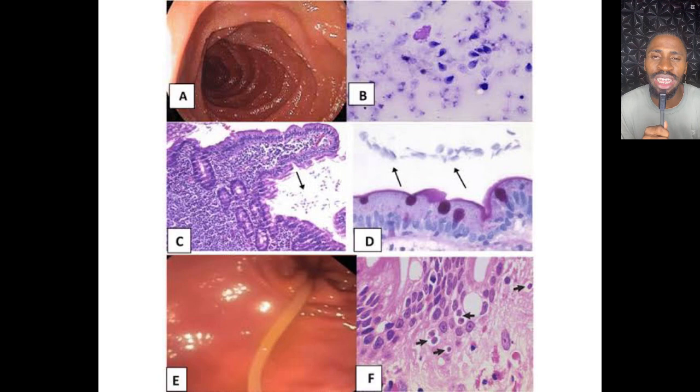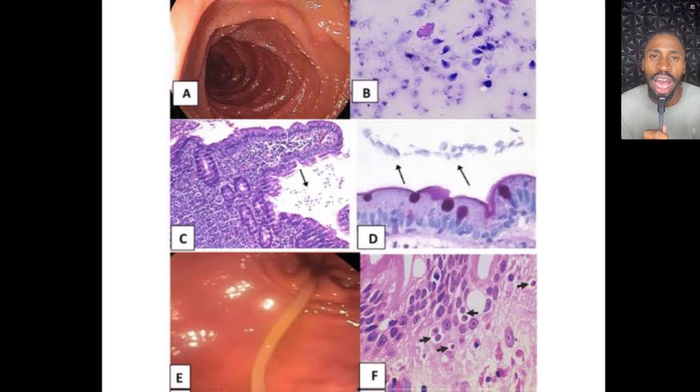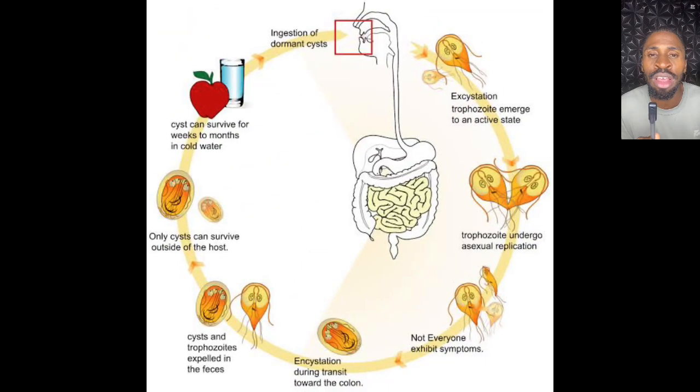They enter into the large intestine and encystation occurs. And when encystation occurs, they are released to the what? Anus, as feces. And these feces, they store for a long time. So the cyst can survive outside for a long time. So it's very, very easy.